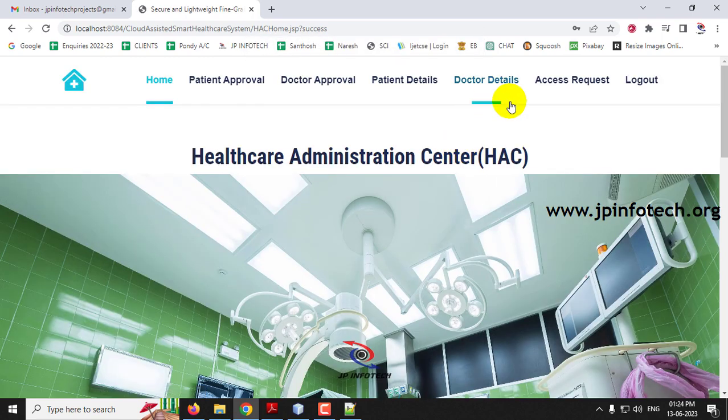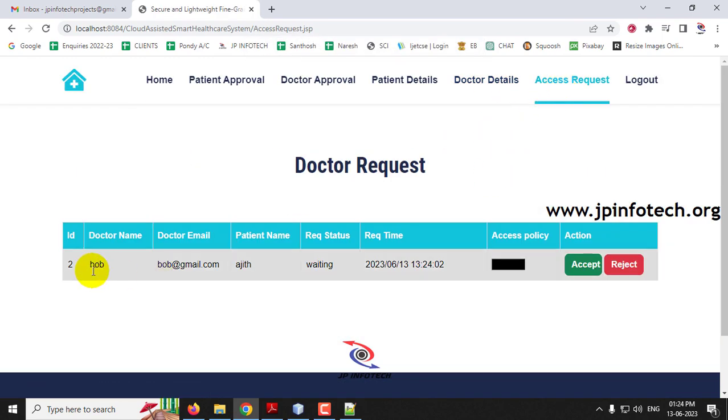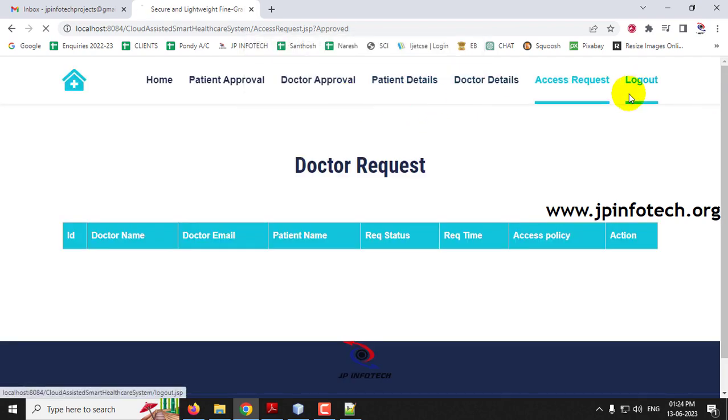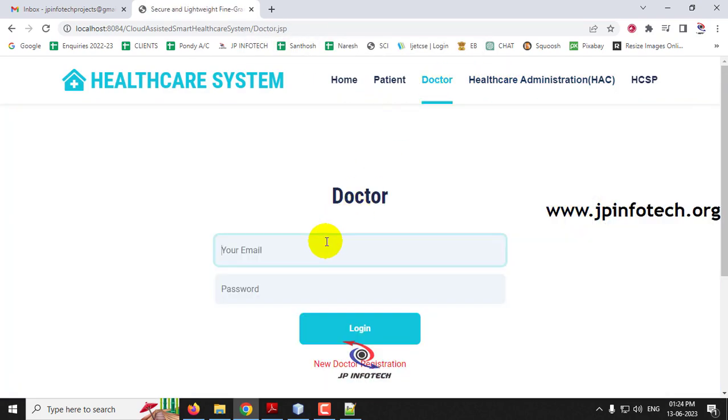Now if you go to the HAC part, this time I'm going to give the write policy. After login to the HAC part, if you go to the access request, you can see Bob's request that has been waiting. Now I'm going to give the write policy and then click approve. So now access has been approved, and I log out. And now let me go to the doctor part, logging in as Bob.